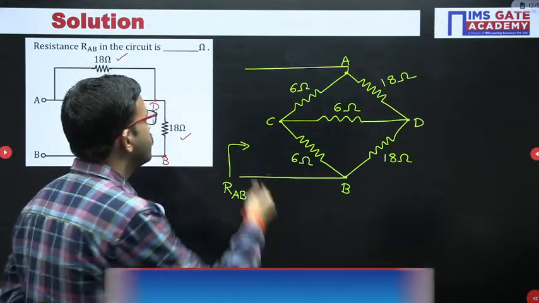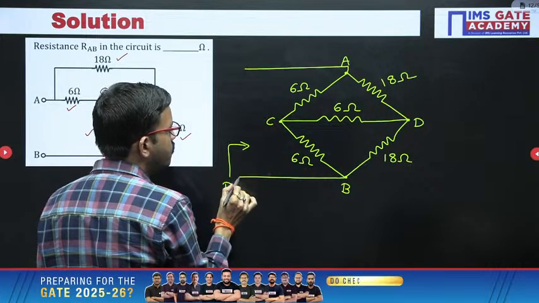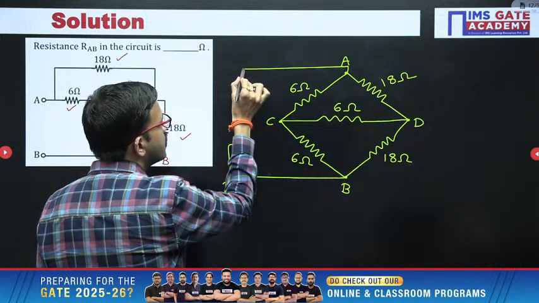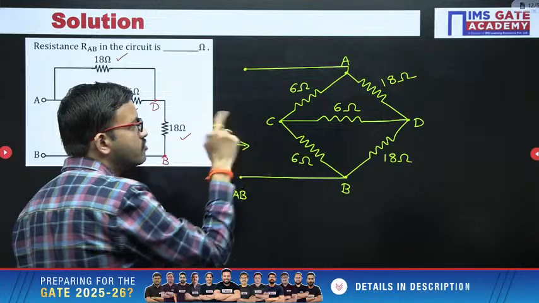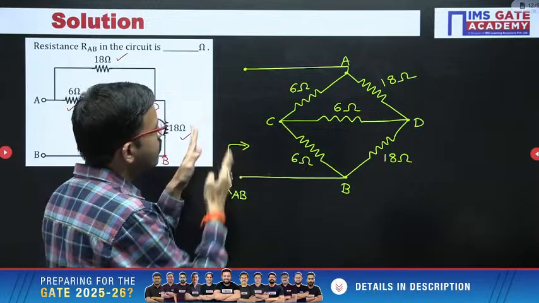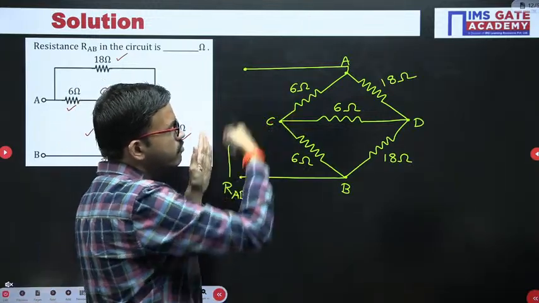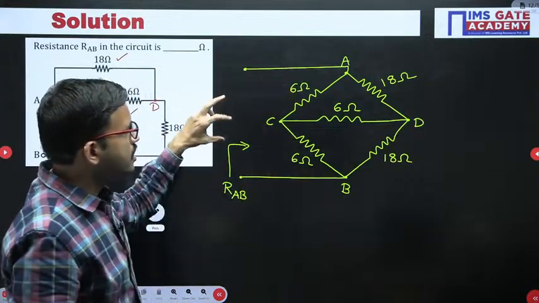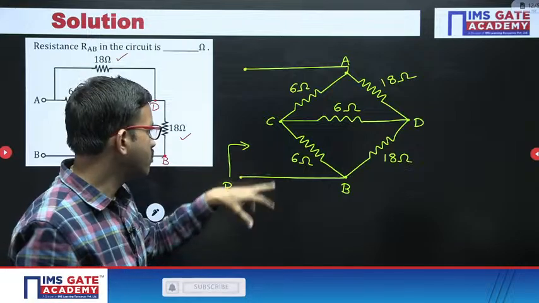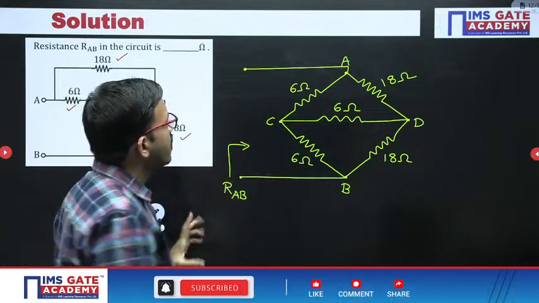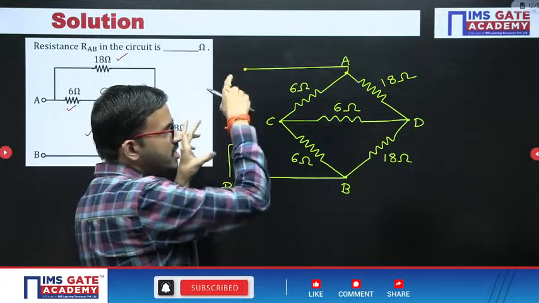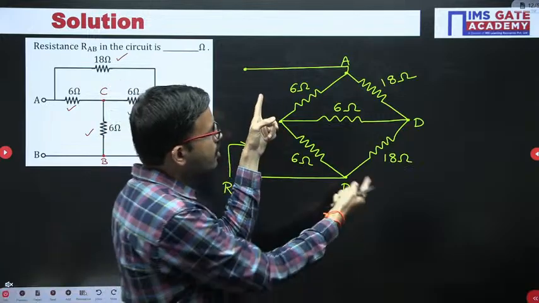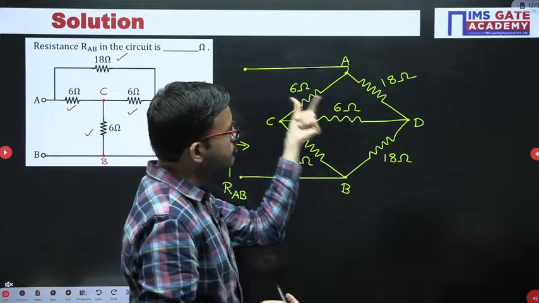See here, with respect to the terminals A and B, we have to find out the equivalent resistance. Say for example, if you connect one voltage source here, then definitely because of that voltage source, current will flow in this circuit between the terminals A and B. And if you take the ratio of voltage and current, that is nothing but the equivalent resistance, correct?